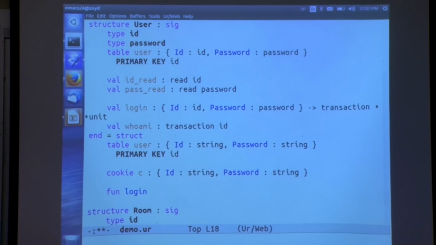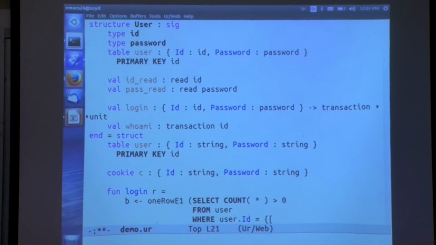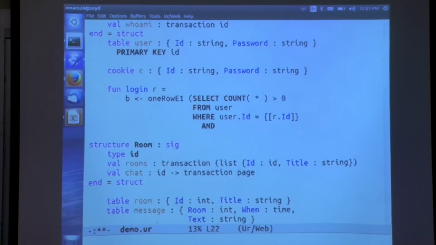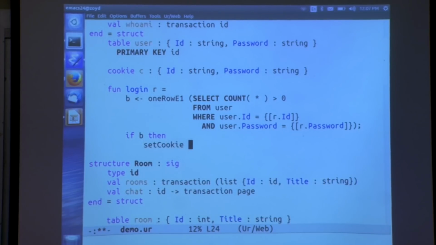And then we can write a login function that's going to run some magic incantation to check against the database whether this is really a correct pair of username and password. Just check: can we find a row of the database that has this user ID and this password? Did we find one? If yes, good, that's a correct value.